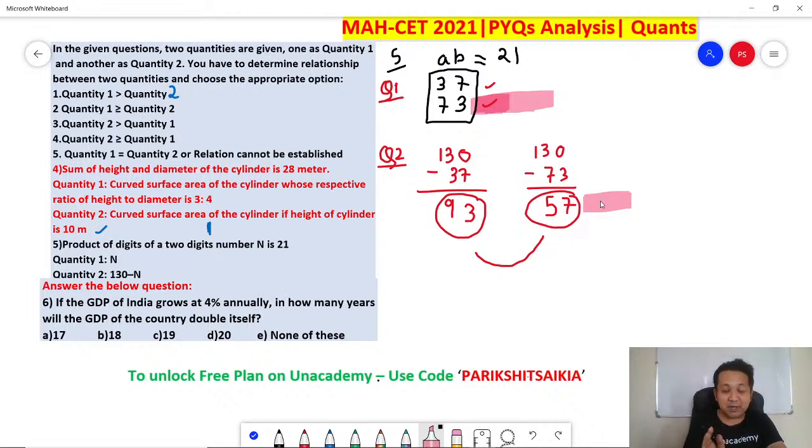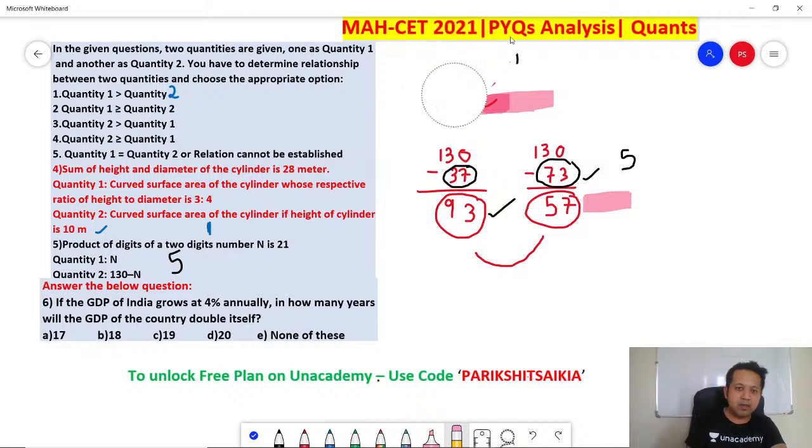So you cannot determine. Depending on whether quantity 1 is 37 or 73, your answer will change. If this is 37, obviously quantity 2 is bigger. If this is 73, obviously quantity 1 is bigger. Answer is cannot be determined, option 5. Got it? Let's look at number 6.